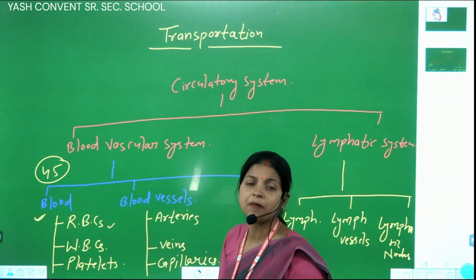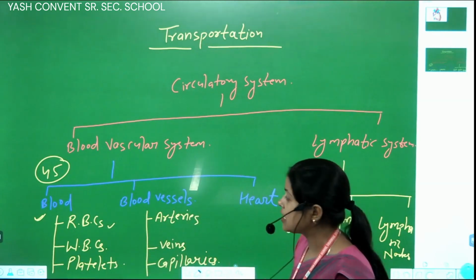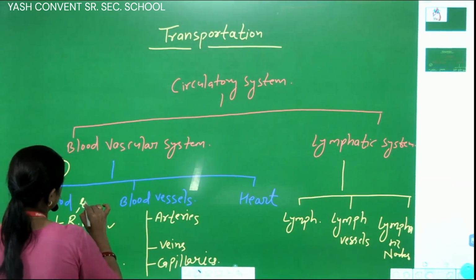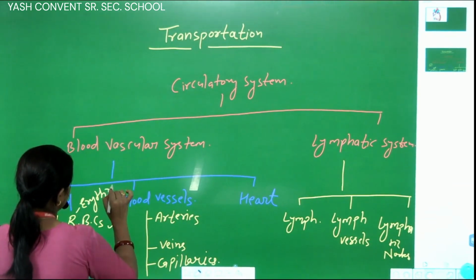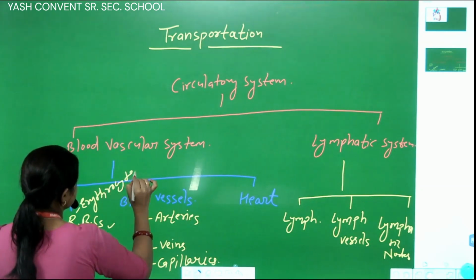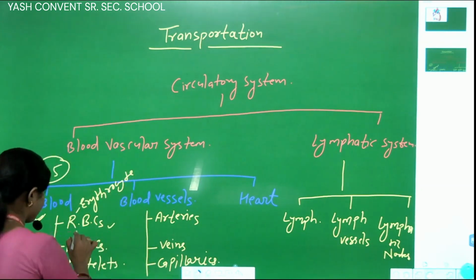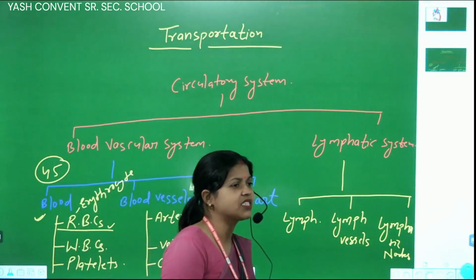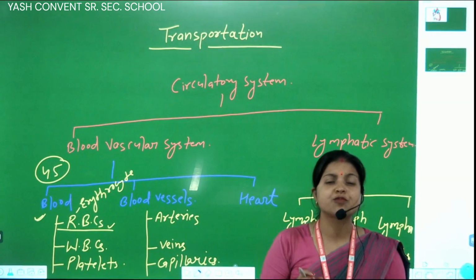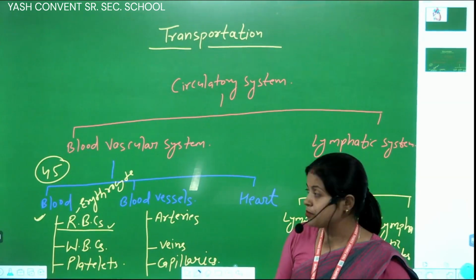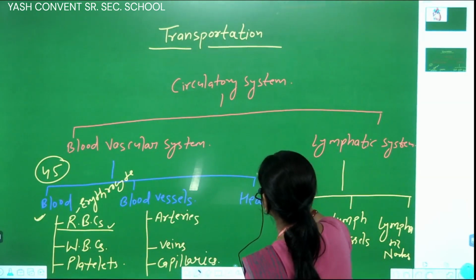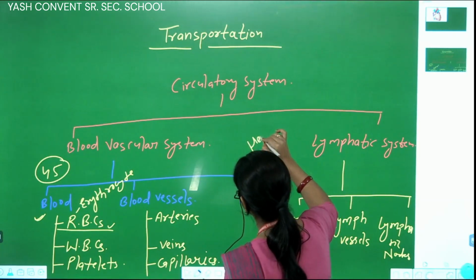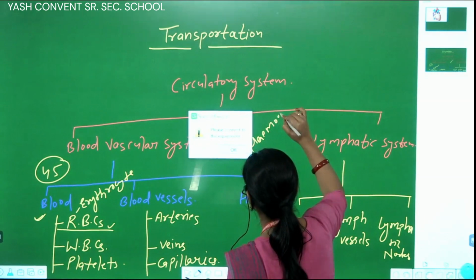RBCs stand for red blood corpuscles, and another name for RBC is erythrocyte. The main function of RBC is transportation of oxygen. RBCs have a red iron pigment called hemoglobin.